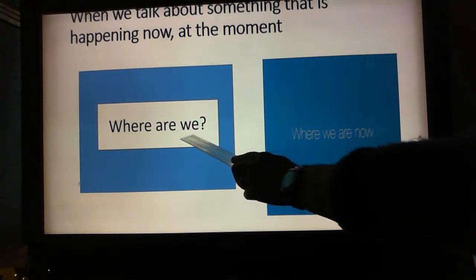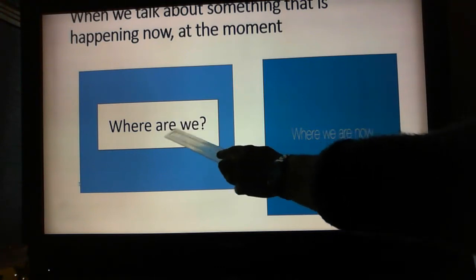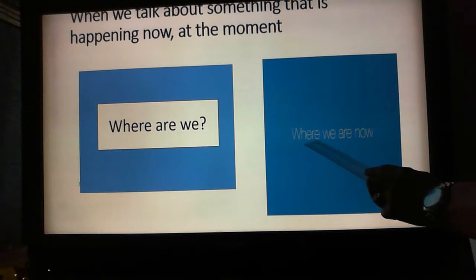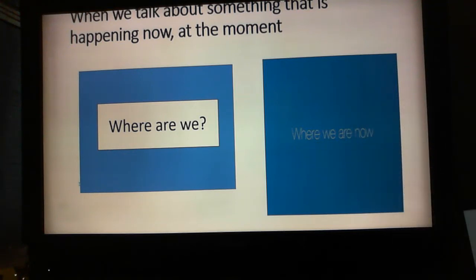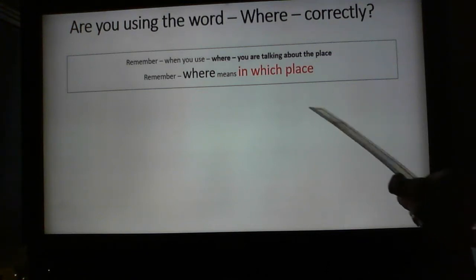You can see at the end of that question, you can turn those two words around so that they say where we are. Where we are. Are you using the word where correctly? Remember, when you use where, you're talking about the place. So that's what I want you to think about for revision.